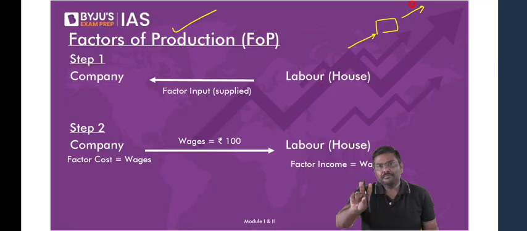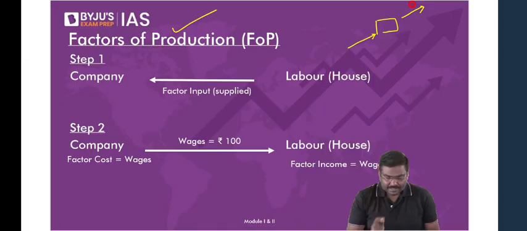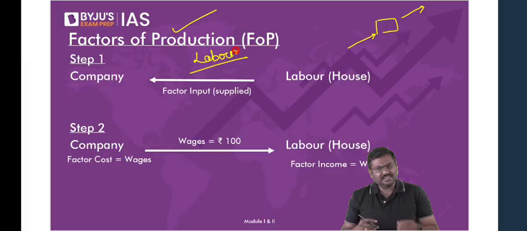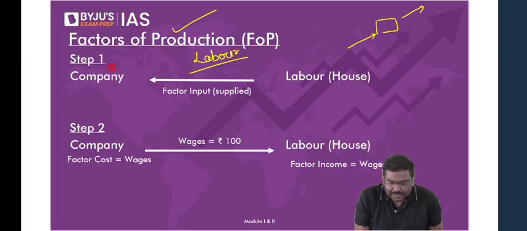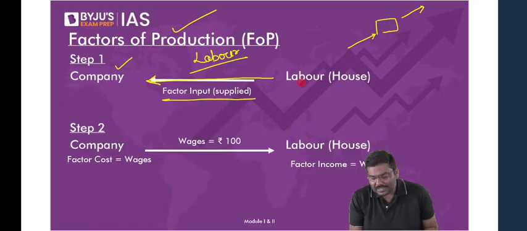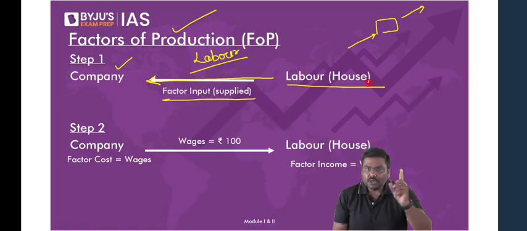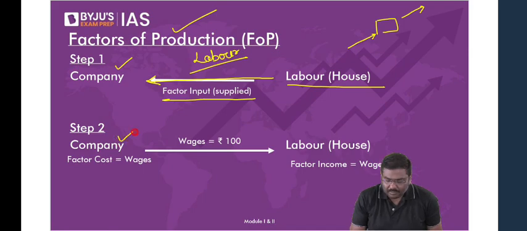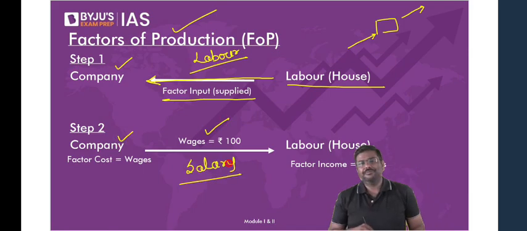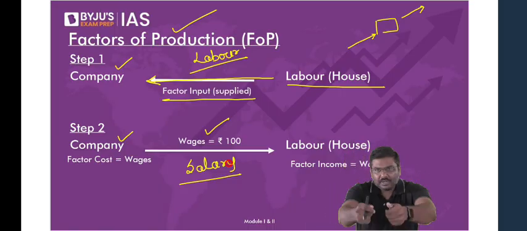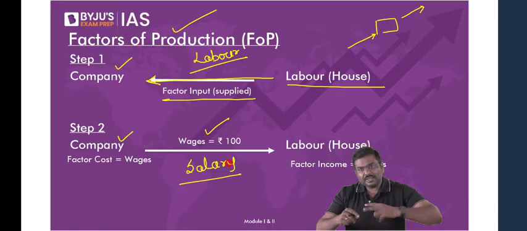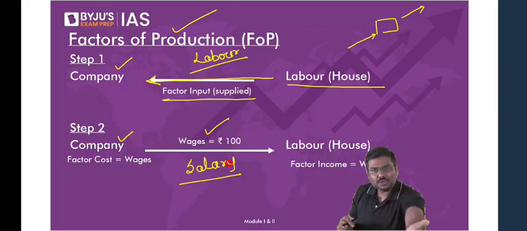First point. Point number two. Out of this, let me take one of the factors of production, that is, let's say, labor. Labor is a factor of production. It's an input. So the company will use the labor services. For having used the labor services, the company will pay wages, or let's say a salary of 100 rupees, to the labor. Step 1 is very simple. The company will use the labor services, and step 2 is the company will pay salary or wage to the labor.